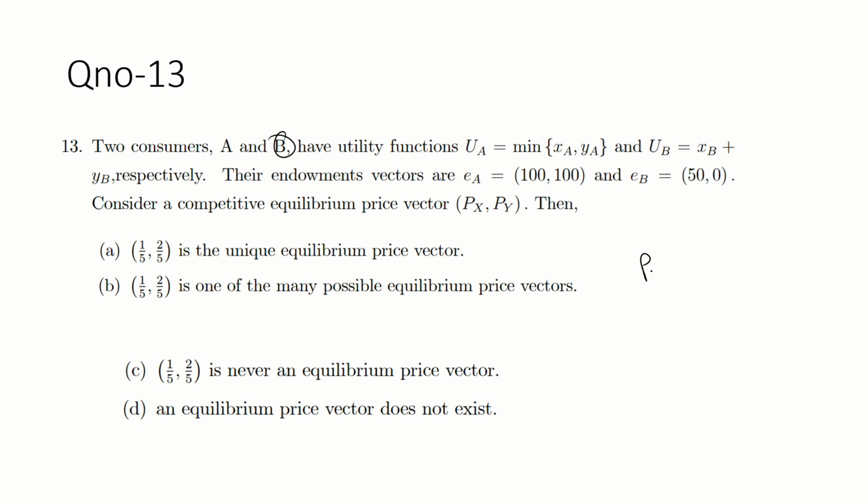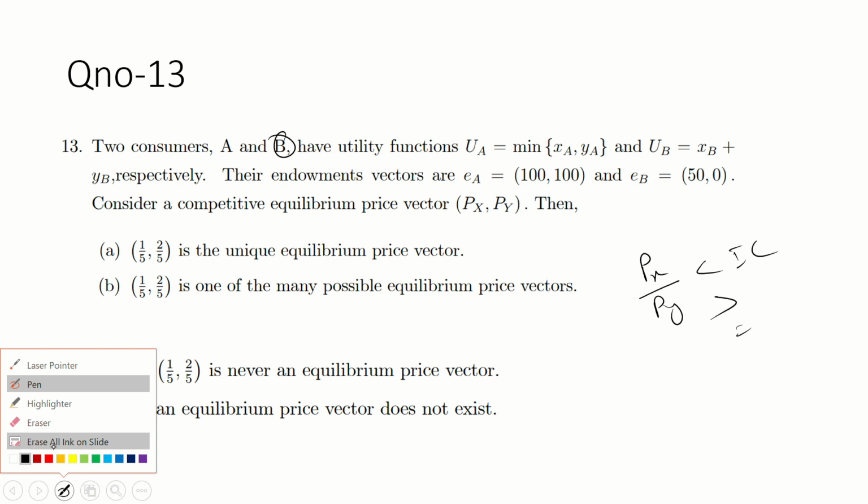Three cases. That is Px by Py is less than the slope of the budget line, greater than the slope of the budget line, and equal to the slope of the budget line. So these are the three cases whenever you face the perfect substitute. So there are three cases that arise. Okay, that is fine.